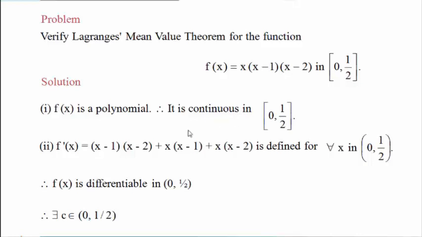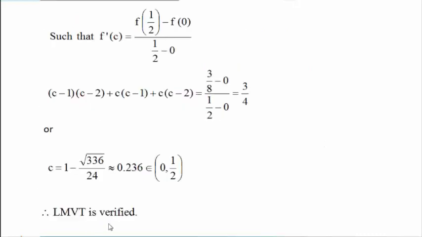First condition satisfied. Second, f is differentiable on the open interval a, b. We can easily find the derivative of this function by using the product rule, and it is differentiable on the open interval a, b.